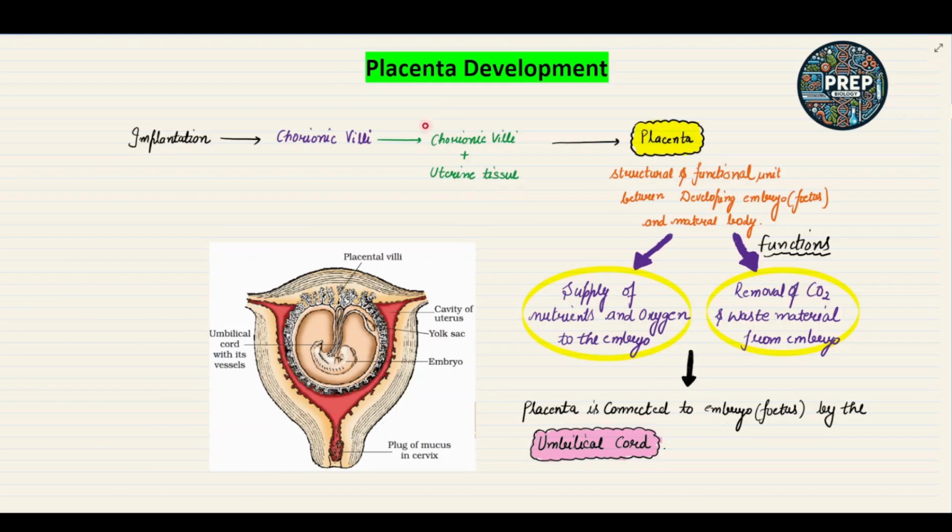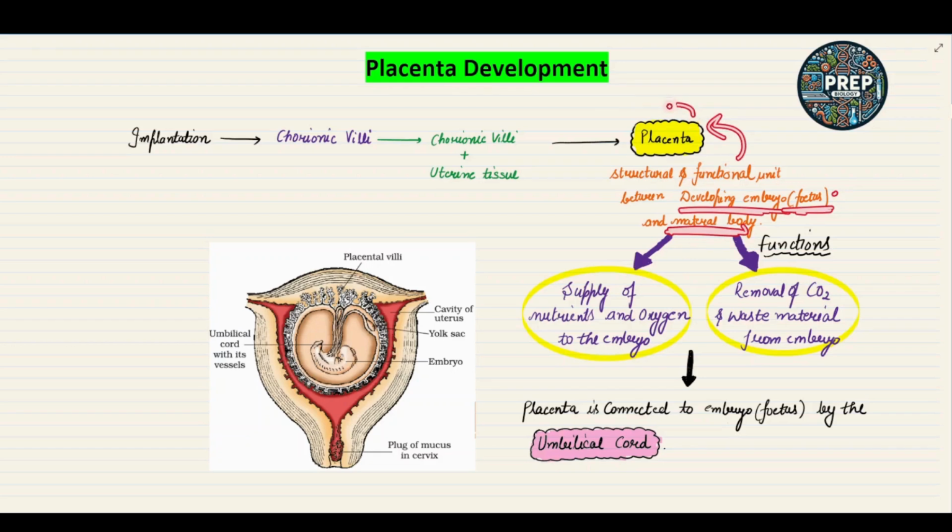The chorionic villi and the uterine tissues interdigitate with each other and jointly form a structural and functional unit between the developing embryo, that is the fetus, and the maternal body.